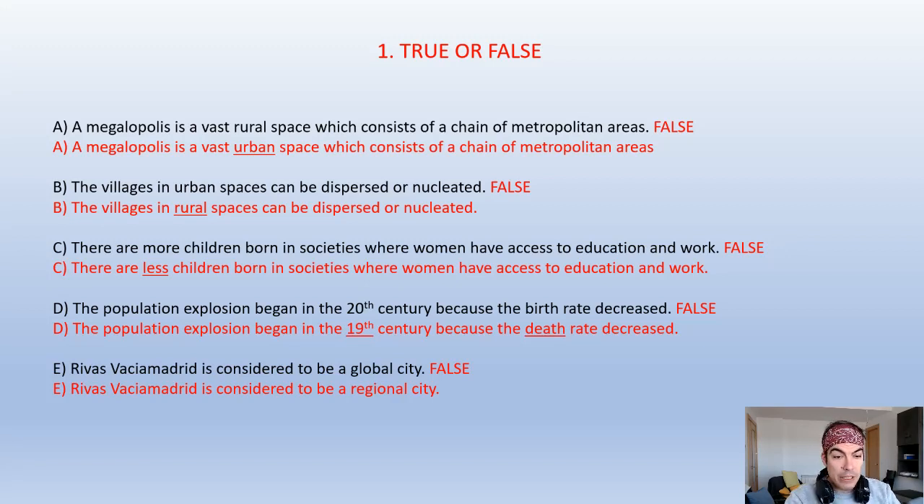The fourth one is: the population explosion began in the 20th century because the birth rate decreased. This is false. The population explosion began in the 19th century with the Industrial Revolution, and the population increased because the death rate decreased. Okay, the birth rate stayed more or less stable. It was later when the birth rate started to decrease, but in the 19th century, it was the death rate that decreased at first, okay?